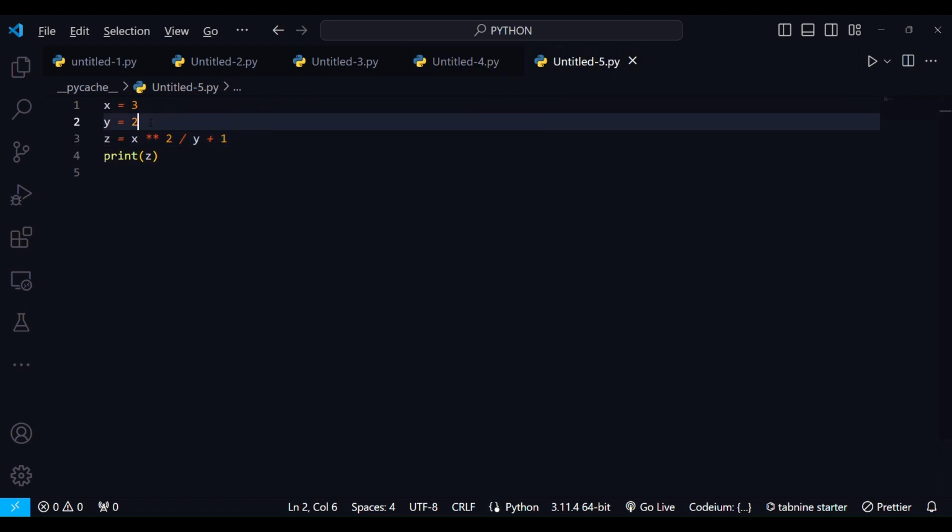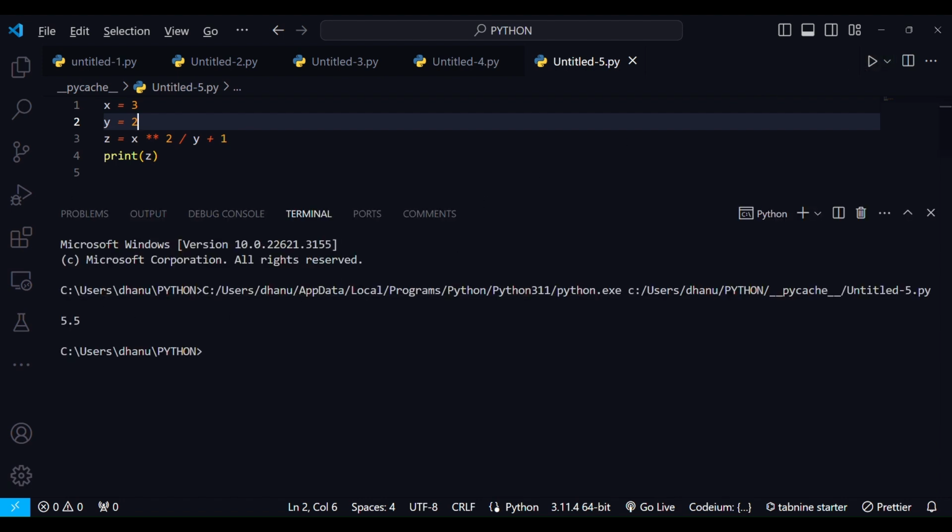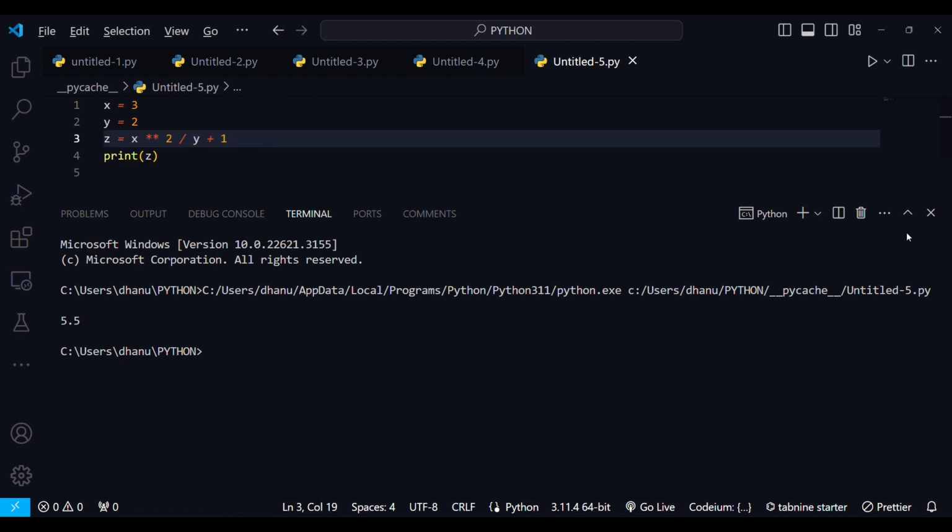Last question, x equals 3, y equals 2, and z equals 3 to the power 2 divided by 2 plus 1. Output is 5.5. It is because 3 to the power 2 is 9, divided by 2 is 4.5 plus 1, which will be 5.5.